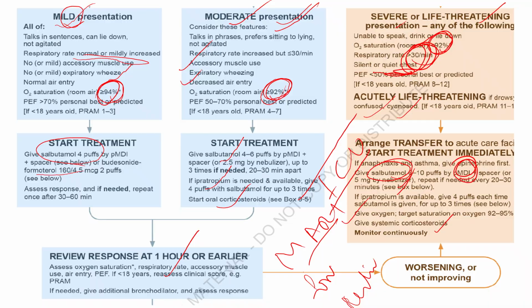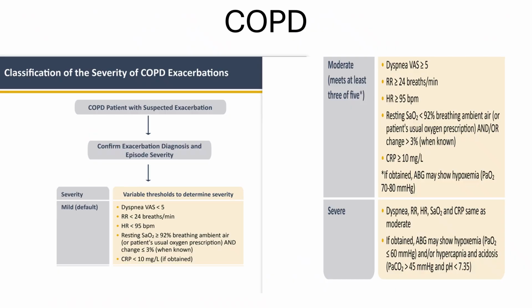weeks. For COPD patients, again, we are doing the classification into mild, moderate, and severe exacerbation. So for mild, if the dyspnea visual analog scale is less than 5, RR is less than 24, heart rate is less than 95, saturation is more than 92%, and CRP is less than 10, it is mild.